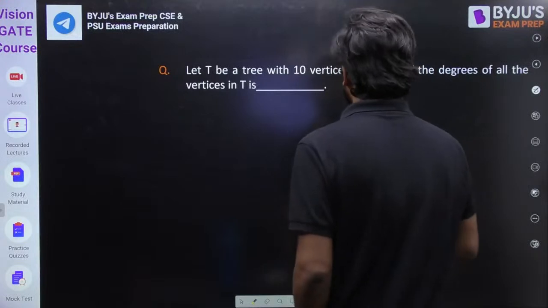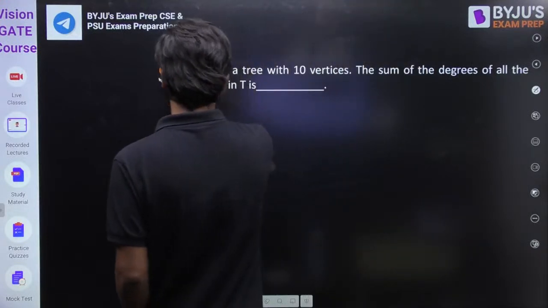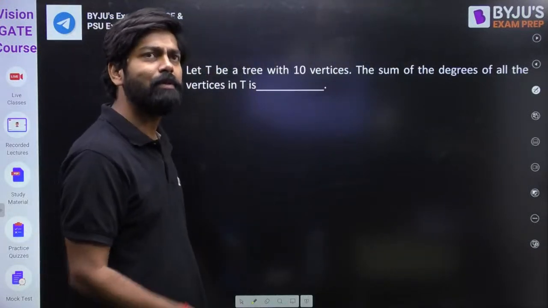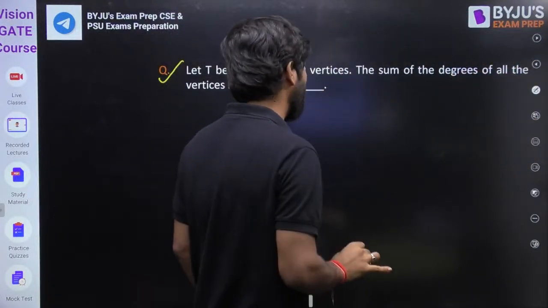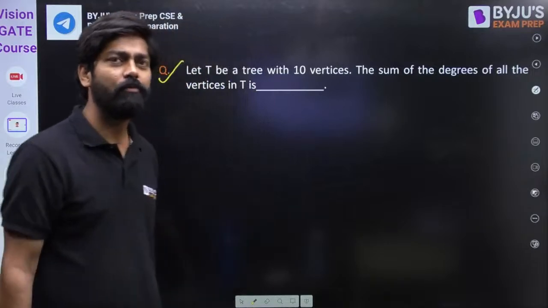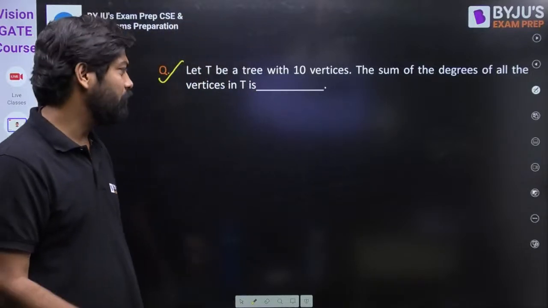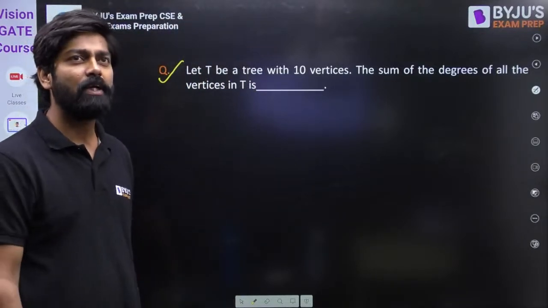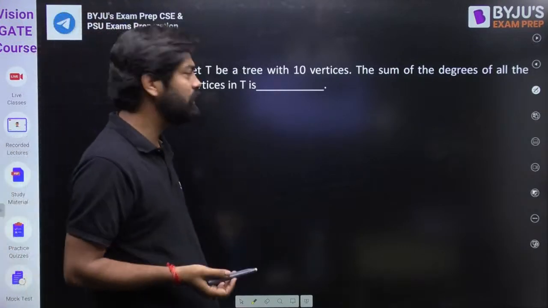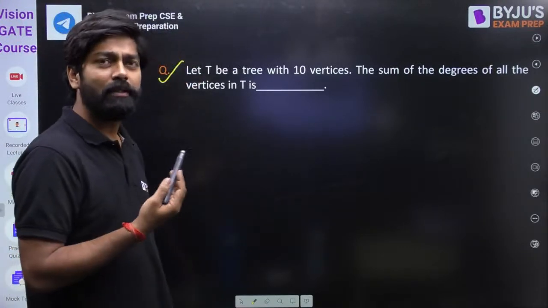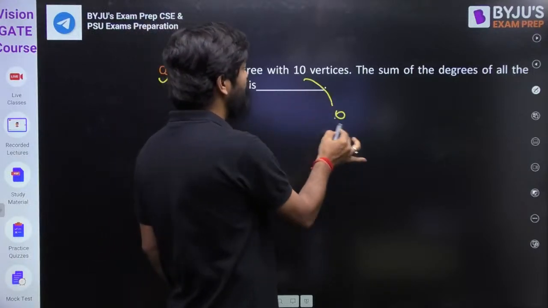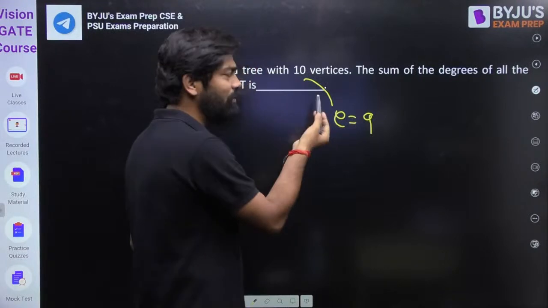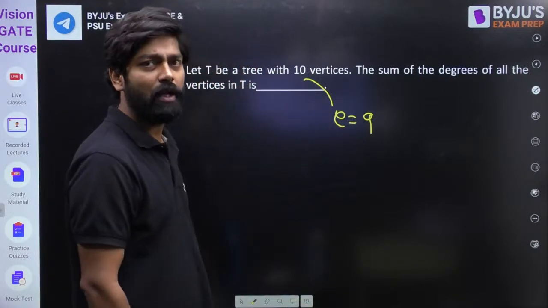Okay. So I think, yes, you're telling graph theory is not in your syllabus, so you can skip this question as of now. This question is easy only, based on the first theorem of graph theory: the sum of degrees of vertices is 2 into the number of edges. And in a tree, the edges will be n minus 1. So edges will be 9 here. Now you can just use the formula and solve the problem.